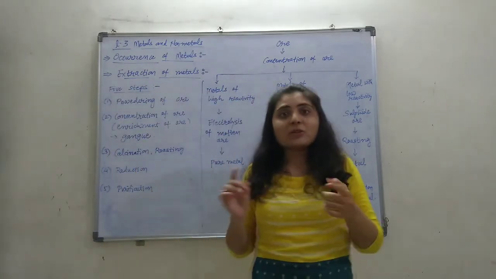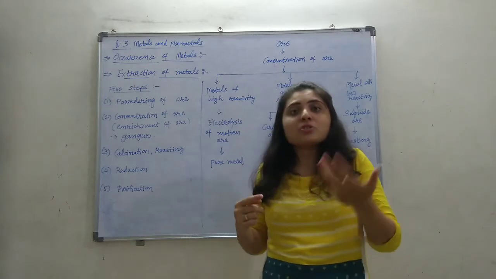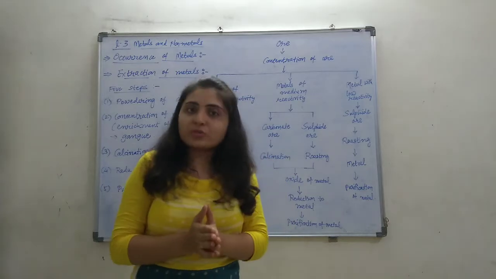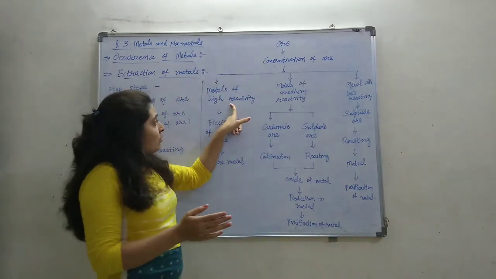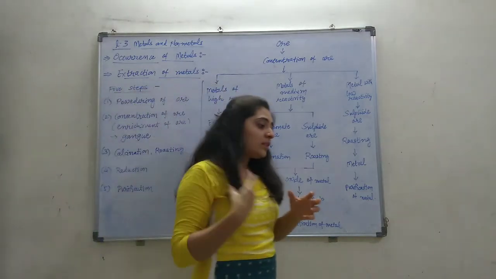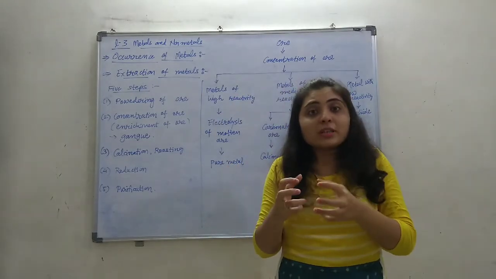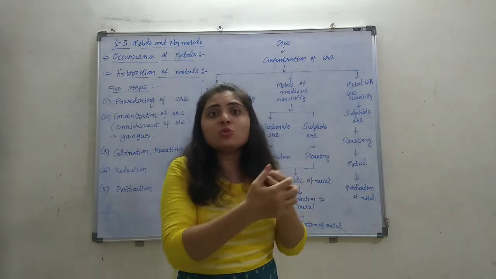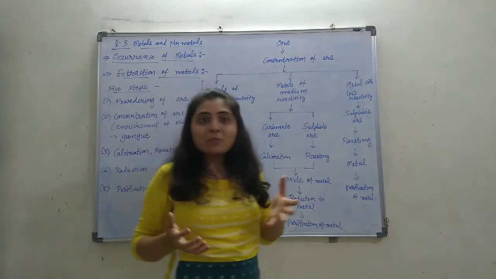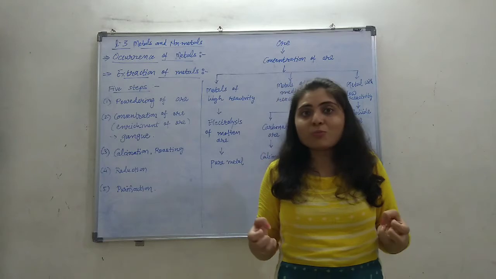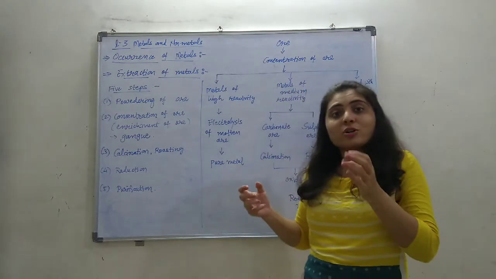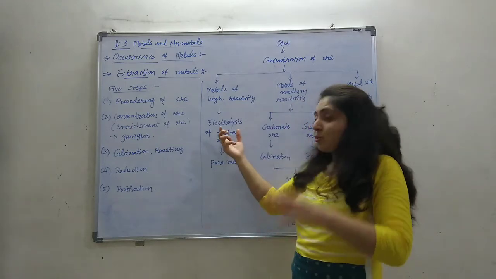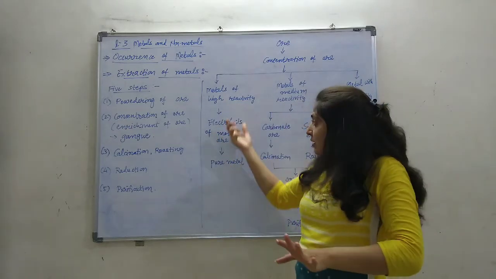metals of high reactivity like sodium, potassium, magnesium, aluminium are generally found in oxide form. As they are highly reactive, they have a high affinity towards oxygen. So by a simple chemical method, removal of oxygen is not possible. The reduction process is not easy for these highly reactive metals, so chemical methods are not chosen here.